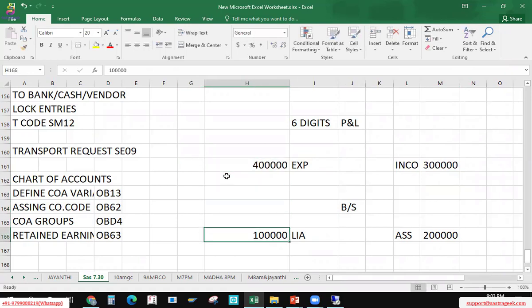Okay, so I can maintain all my liabilities with the 1 series, assets 2 series, incomes 3 series, for expense 4 series. Groups, these will be my groups. In this expense, I can maintain like